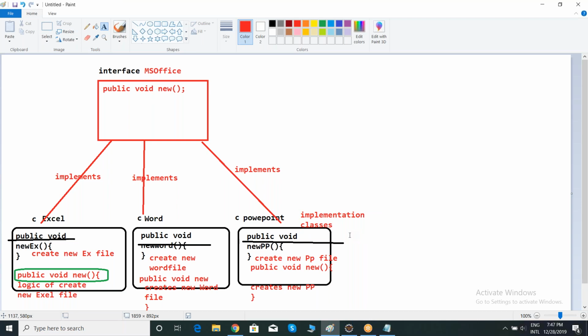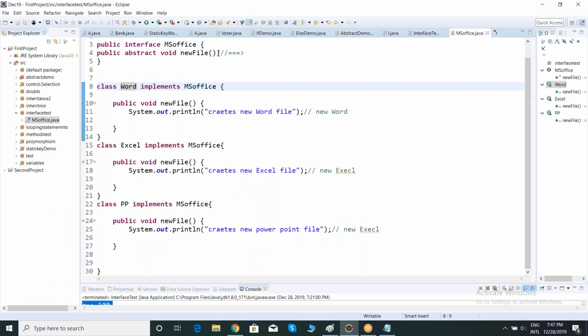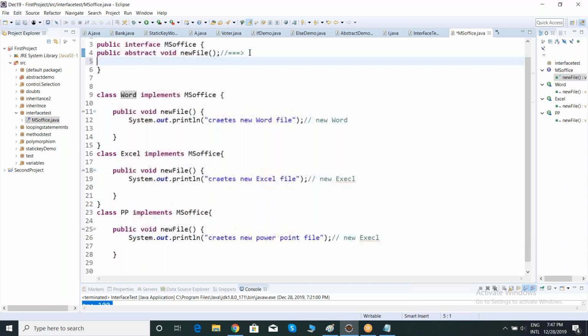Implementation classes are responsible for implementing the unimplemented methods of interfaces. So what are we giving the implementation for? The methods present in the interface. For those methods, we are giving the implementation. Like this, you can maintain any number of unimplemented methods inside an interface, right? Like this, you can maintain. Now save the file.